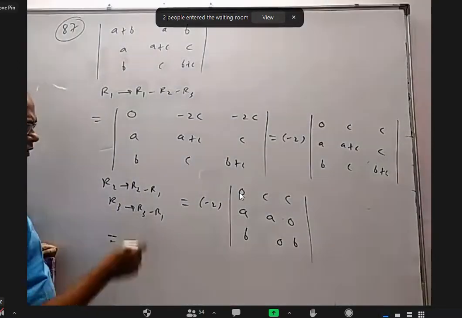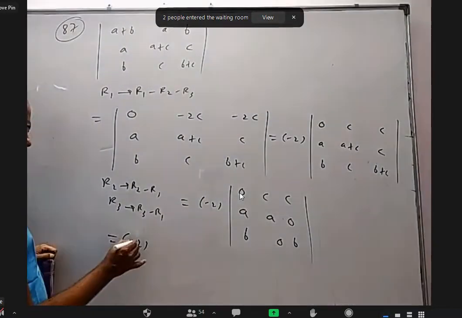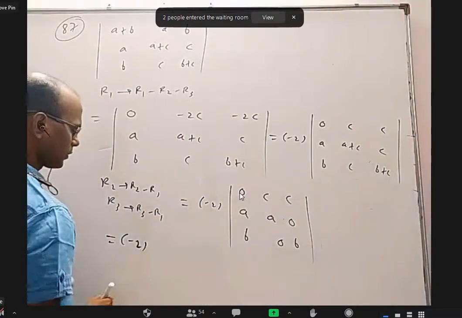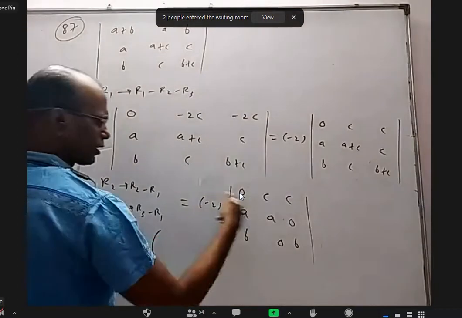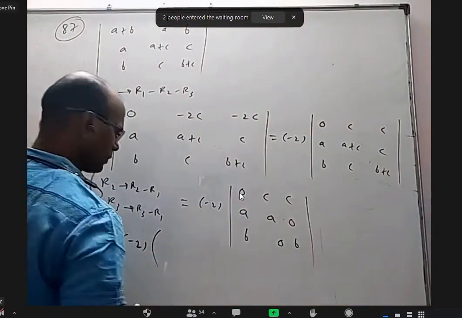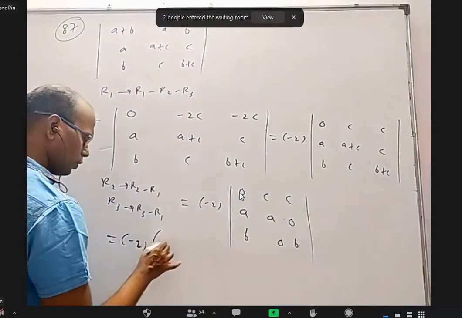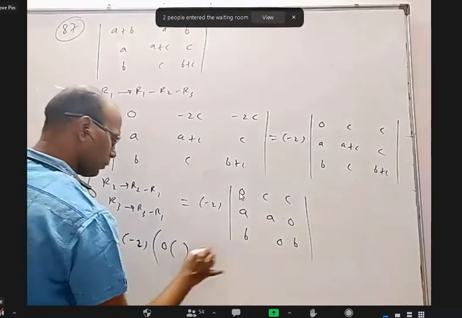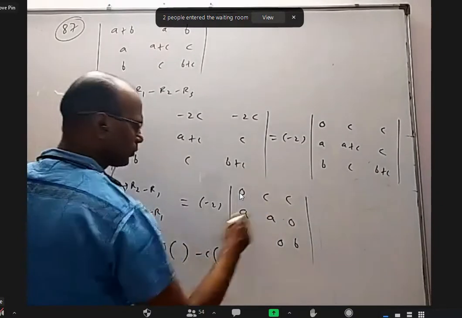You can do in some other way, I don't mind. But basically, some way of not just expanding directly, try to simplify the determinant as much as possible. I can take C common, A common, B common, then do it, or directly expand now. 0 into, if I'm using first row, I will get anything, don't worry. Minus C into what will come? AB minus 0.